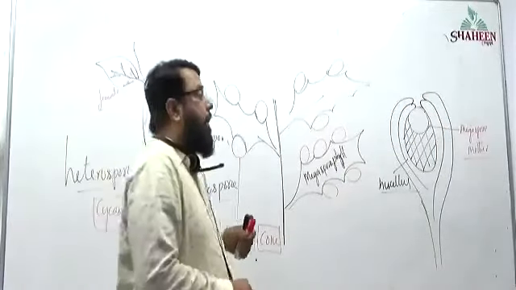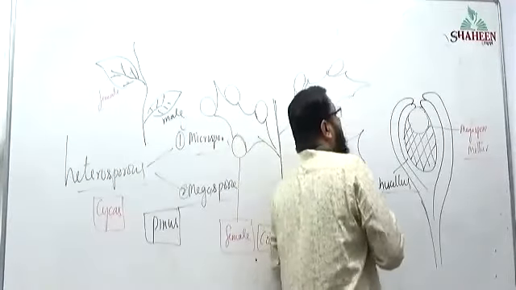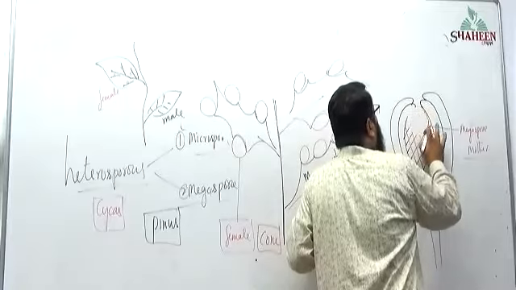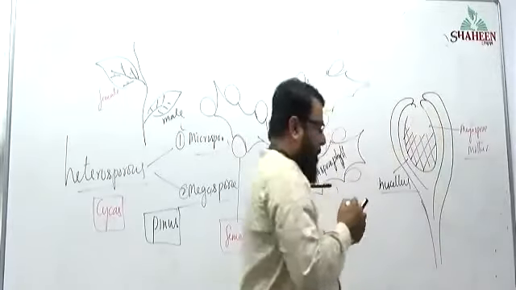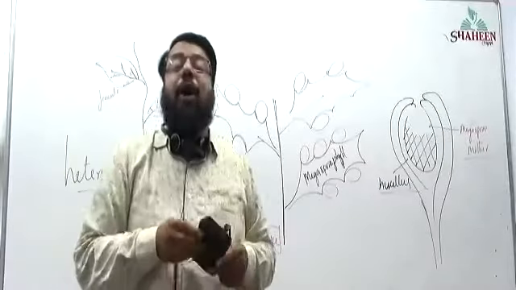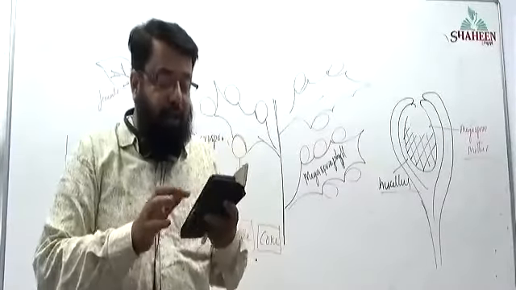Now see, what will happen to this megaspore mother cell? This megaspore mother cell undergoes meiosis. What type of division is meiosis?